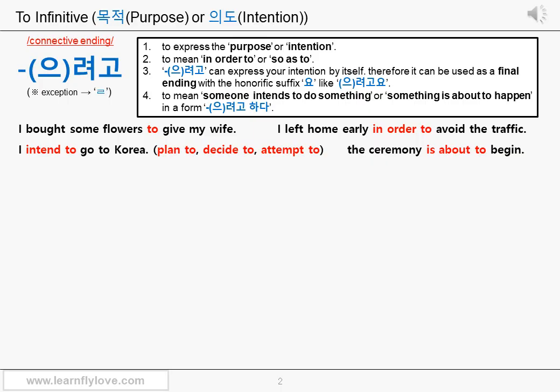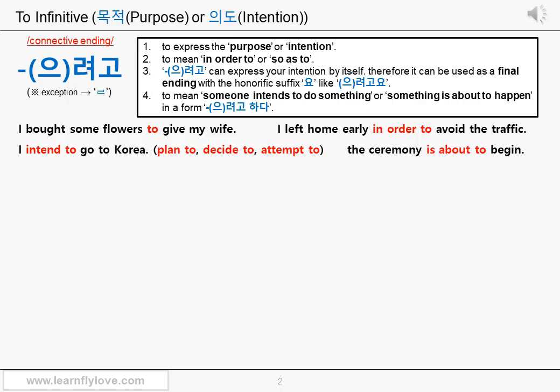In this case, you can use 으려고 려고 하다 for the is about to part. It's not written here, but let's think about this sentence too. That kid is about to fall down. The kid is not trying to fall down intentionally. In this case, you can also use 으려고 려고 하다 to mean something is about to happen or something is close to happening, even though the subject is a person. Again, when the subject doesn't have an intention to do something, 으려고 려고 can mean something is about to happen.